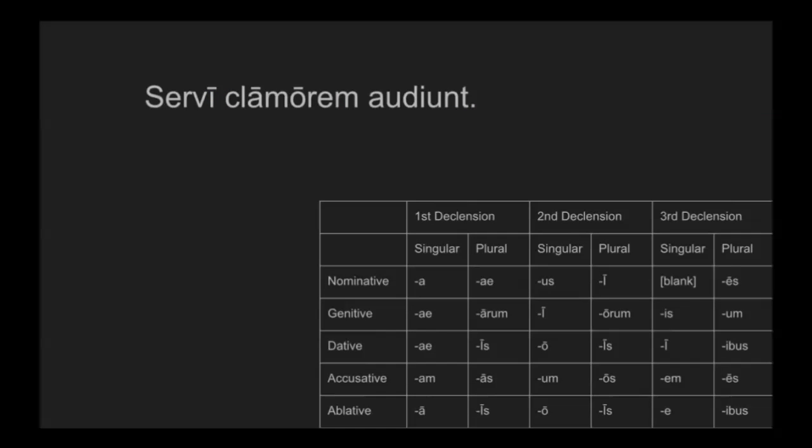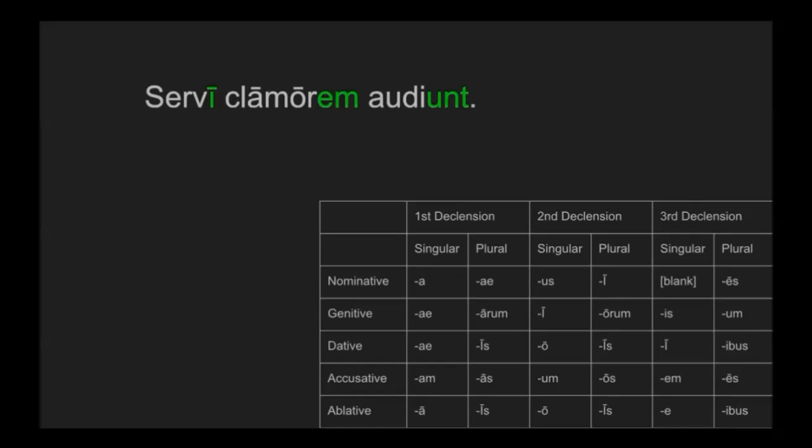Let's look at the sentence, servi clamorem audiunt. Looking at the endings, that unt ending means that we now have to have a plural subject. If we take servi to be a nominative plural of servus, then that makes the sentence work. The slaves hear the noise. But consider for a second the other possible ending for servi, genitive singular. That means something of the slave hears the noise.